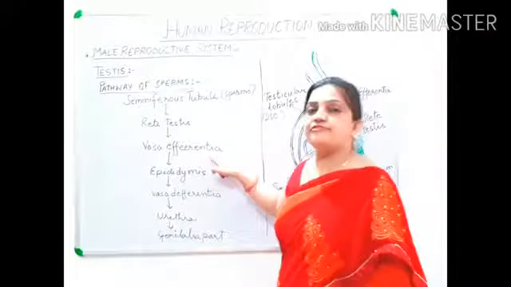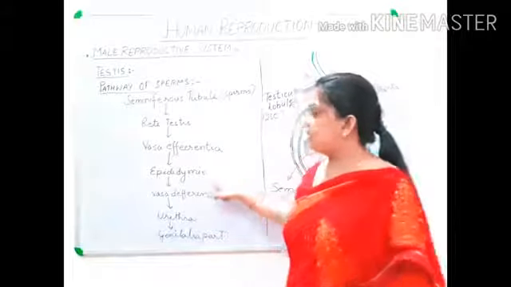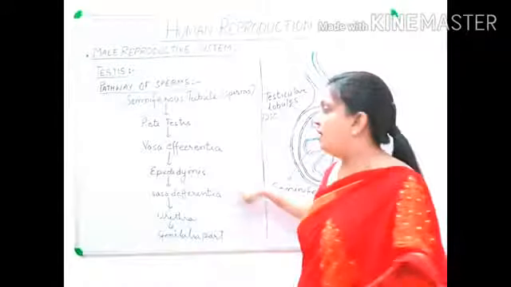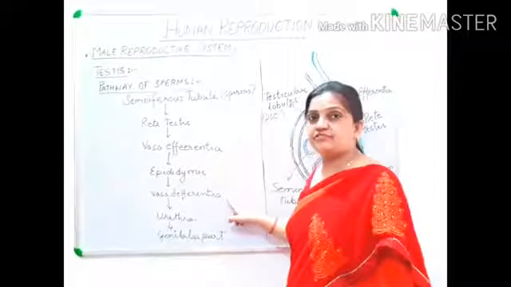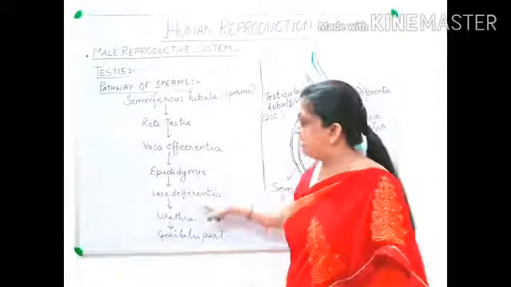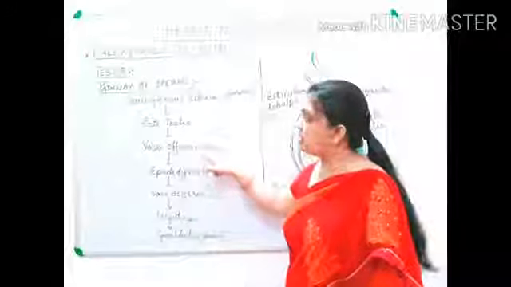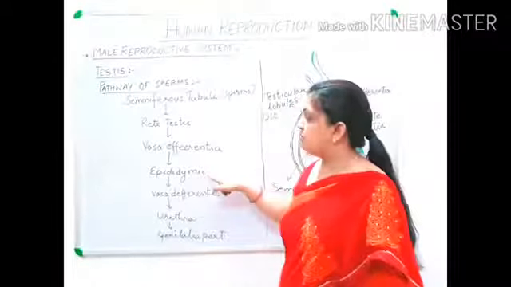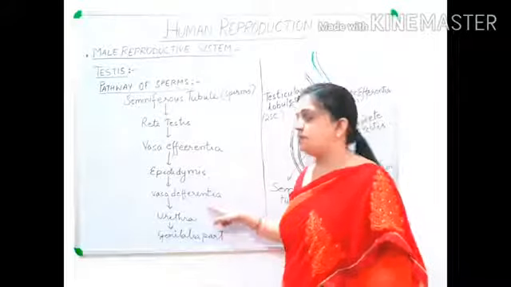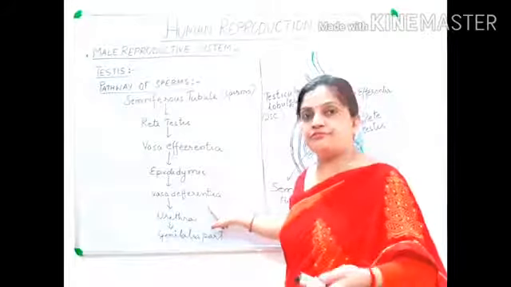From vasa efferentia, it will be moving into epididymis. From epididymis, the sperms will move into vas deferens. Always remember, D will come after E. Vasa efferentia is before and vas deferens is afterward. So from epididymis, the sperms will move into vas deferens.